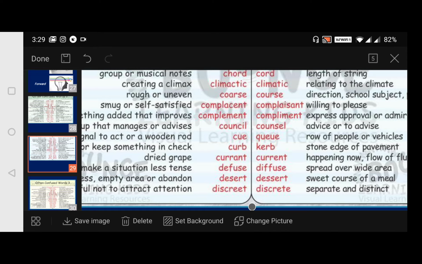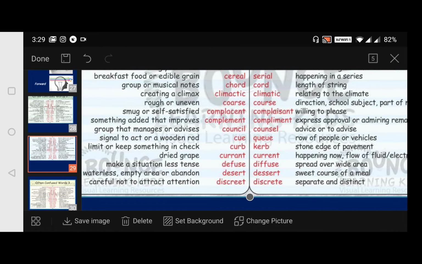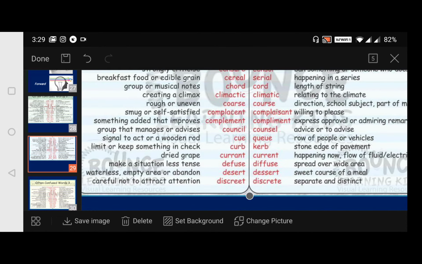discreet, in the sense what is it? Careful. Okay, careful not to attract attention. Careful not to what? Attract attention. And this one, discrete, what is it? Separate and distinct. Separating. Okay, and distinct in the sense separating, we say it as discrete. Okay, followed? Okay. Now moving to our next slide.